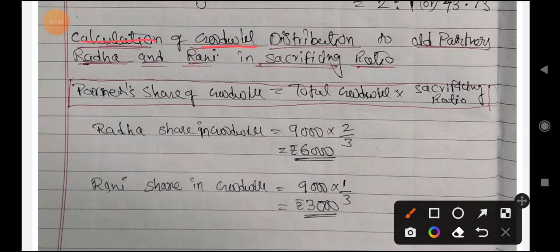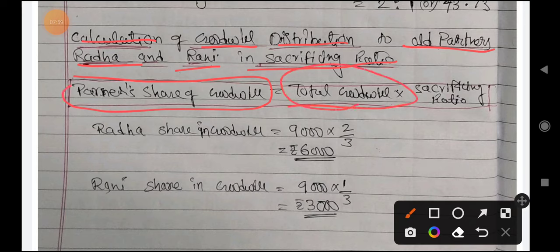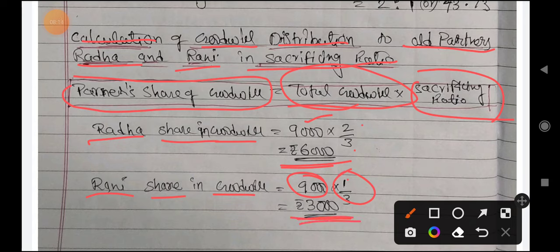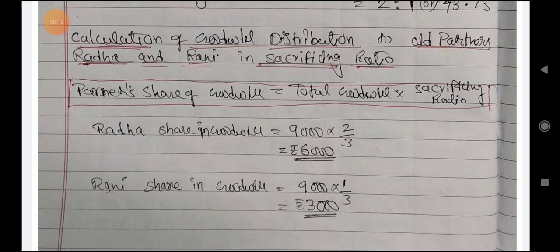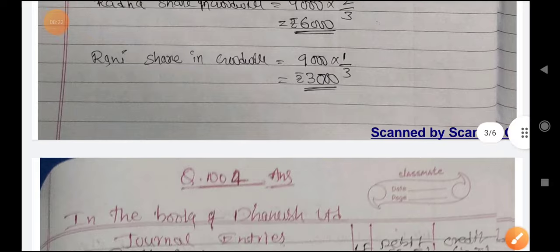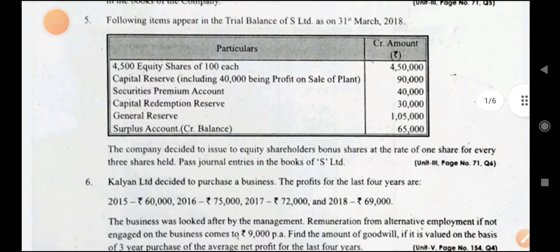So calculation of goodwill distribution to old partners Radha and Rani in sacrificing ratio. Partner's share of goodwill is equal to total goodwill into sacrificing ratio. Radha's share in goodwill is equal to 9,000 into 2/3, 6,000. Rani's share in the goodwill is equal to 9,000 into 1/3, it is 3,000. So total goodwill distributed will be 6,000 and 3,000 to the partners, right? This is the first question. We have completed question number 3.